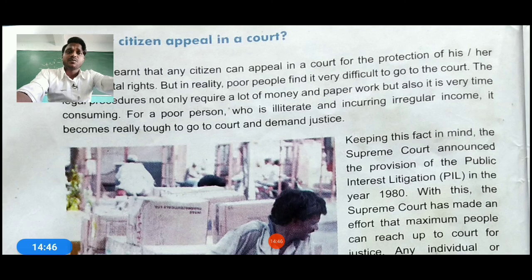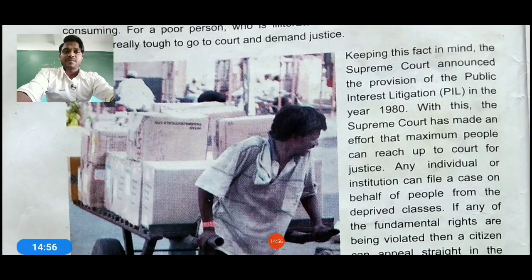For a poor person who is illiterate, especially one who is illiterate and has no regular income, it becomes really tough to go to the court for remedy and justice. So keeping this fact in mind, the Supreme Court has announced the provision of public interest litigation, that is PIL. It was started in the year 1980.